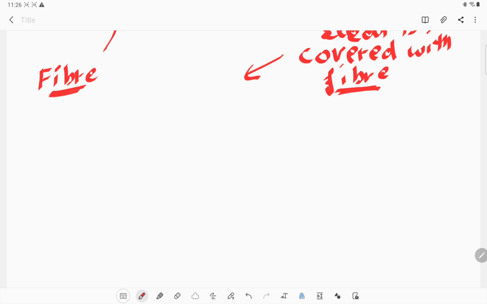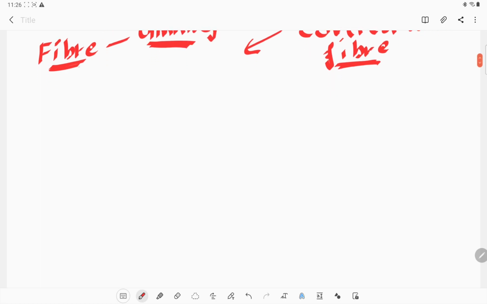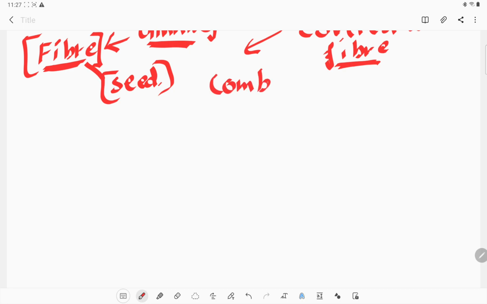So to get the fiber, what we need to do is a process of ginning. Ginning is a process in which we can separate cotton fiber and seed easily with the help of a combing method.